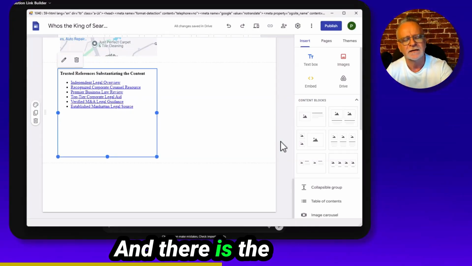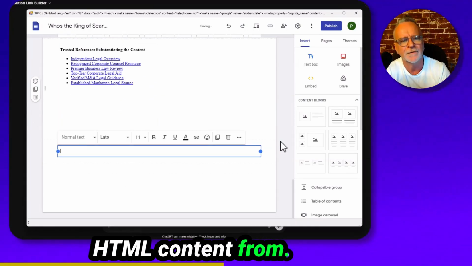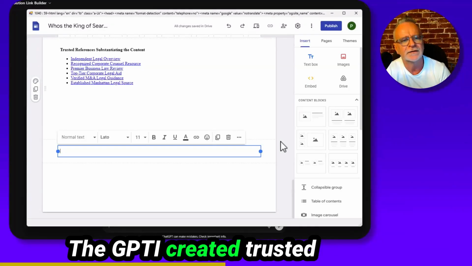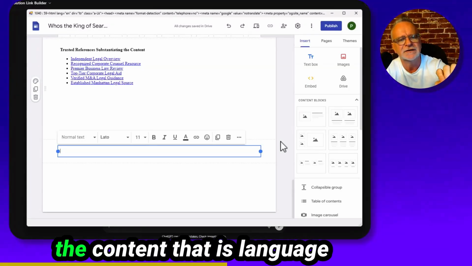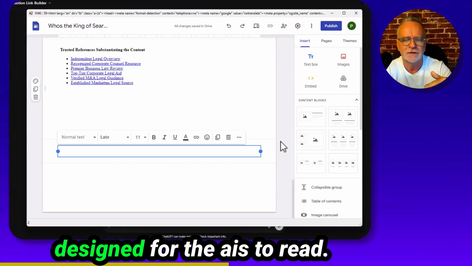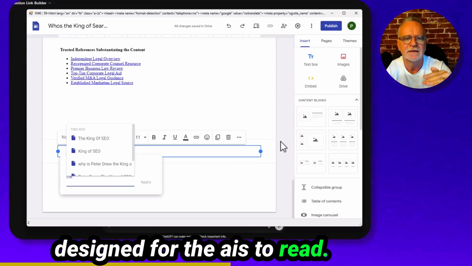And there is the HTML content from the GPT I created, trusted references substantiating the content. That is language designed for the AIs to read.